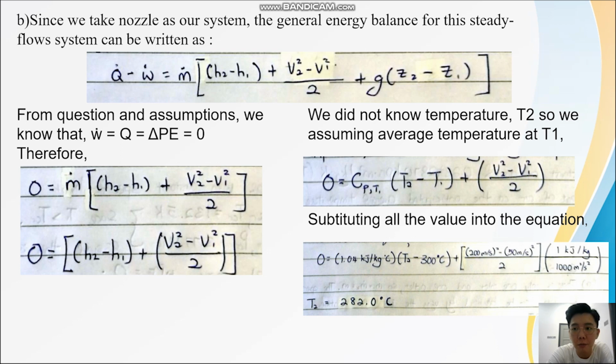We do not know the temperature T2, so we assume the average temperature at T1 is equal to 300 degrees Celsius. By substituting all the values into the equation, we get T2 equal to 282 degrees Celsius.